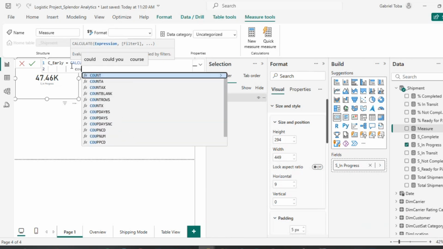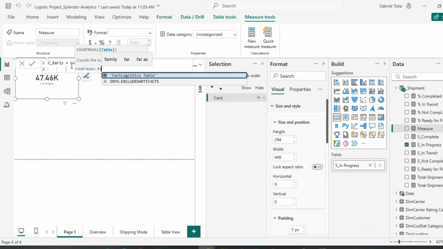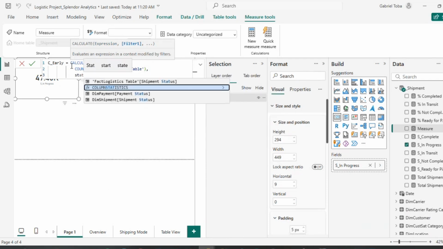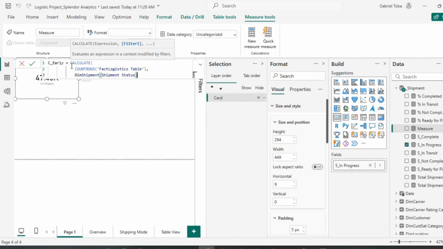I'm going to say calculate, let's say count rows, and I'm going to bring in my fact table. And because of this fact table, I'm going to filter by the shipment status, where the shipment status is equal to completed, right?